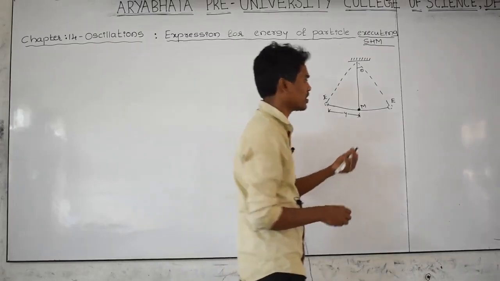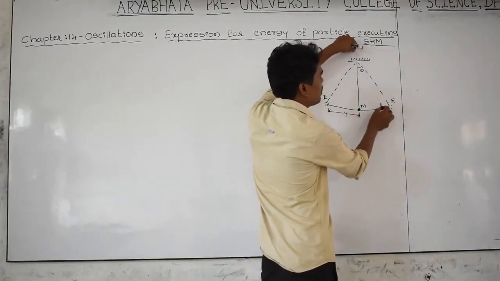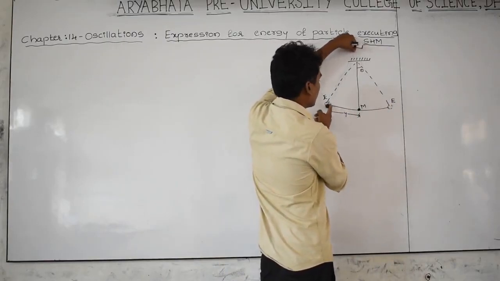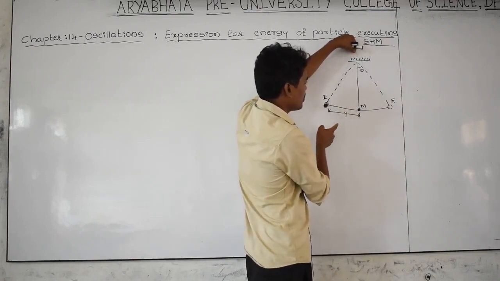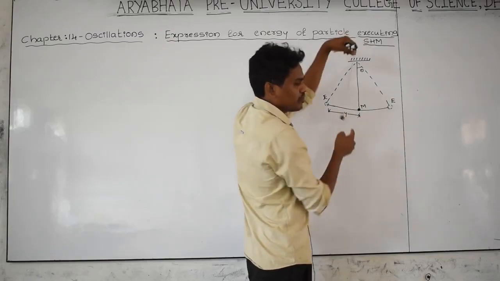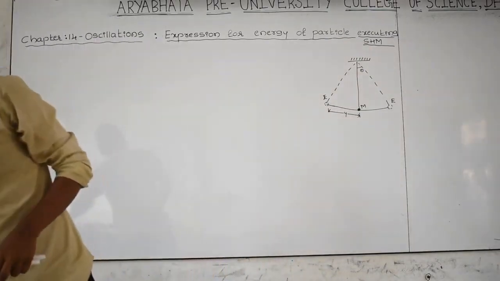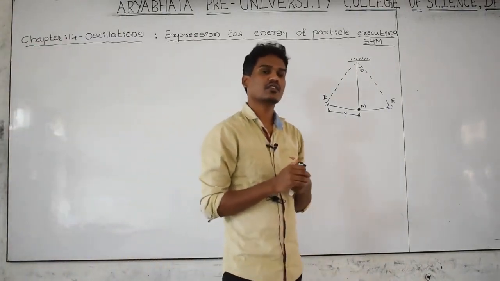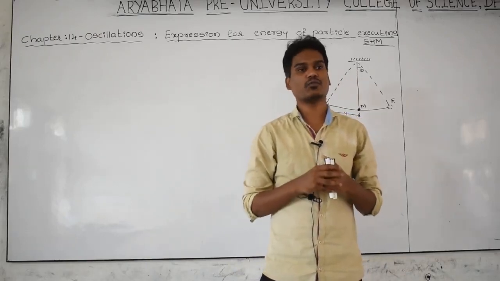I have taken this as an example: mean point, extreme point and extreme point. Now the body is oscillating, this is the extreme, that is the extreme, and this is the mean point. During SHM, you can find out the total energy that the body has. Energy in the sense, what are those energies? One is kinetic energy and another one is potential energy.